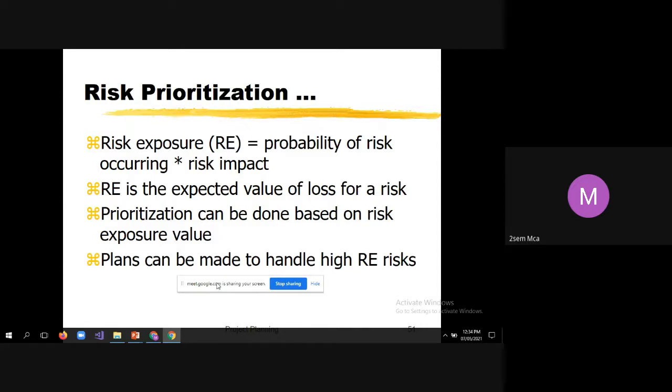Say, for example, you have written some program, and that program is not thoroughly tested. If you work with such programs, there are chances where the system may crash. Isn't it? So what is the mitigation plan to overcome that risk? That is to be planned.